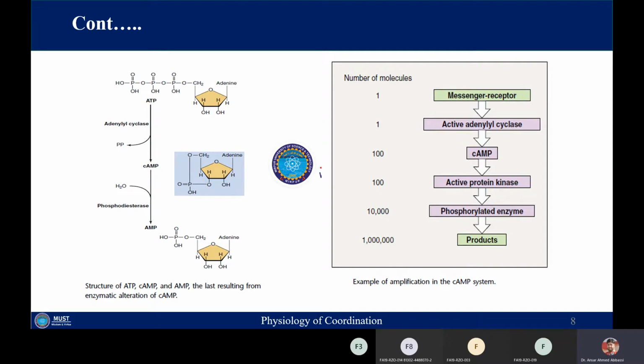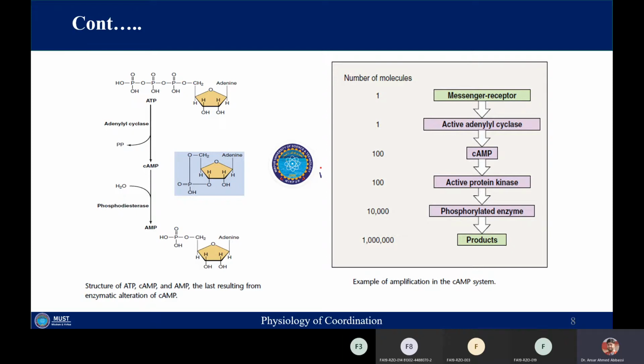It means a single cyclic AMP can result in activation of certain protein kinases, and those activated protein kinases can phosphorylate certain other proteins, and ultimately we can have hundreds and thousands of products from a single messenger binding event.